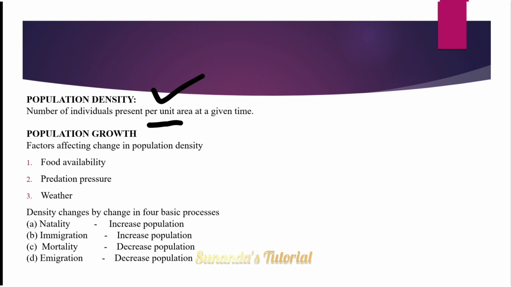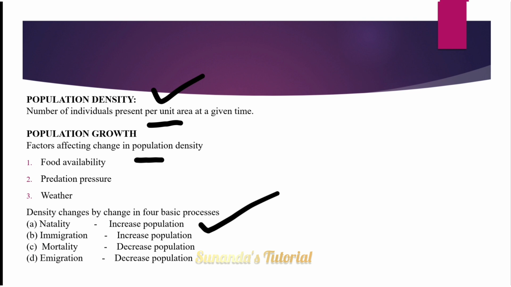So the factors affecting change in population density are food availability, predation pressure, then weather. Density changes by change in four basic processes. One is increase in population by natality, that means birth rate. When birth rate increases, next immigration, that means increase in population when immigration occurs, that means entry of foreign organisms.